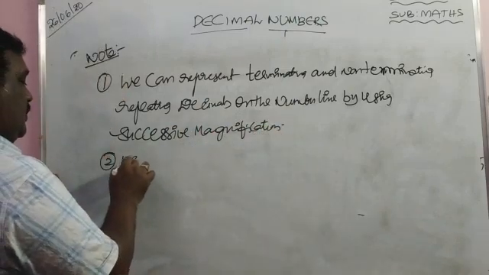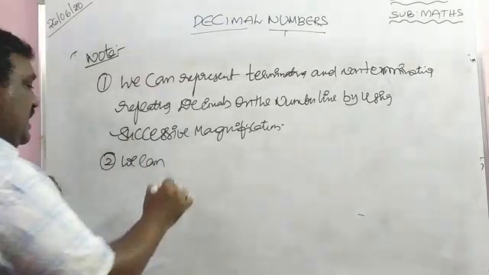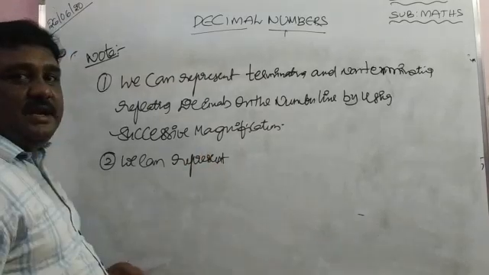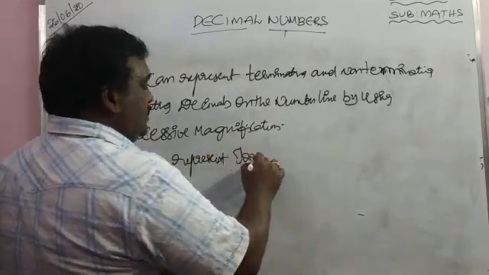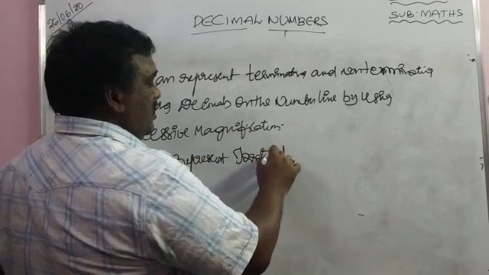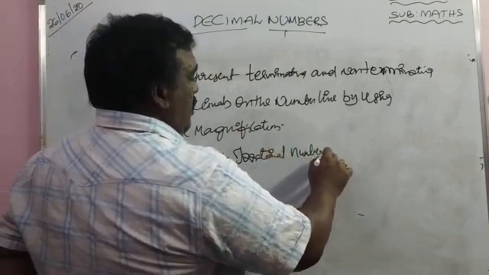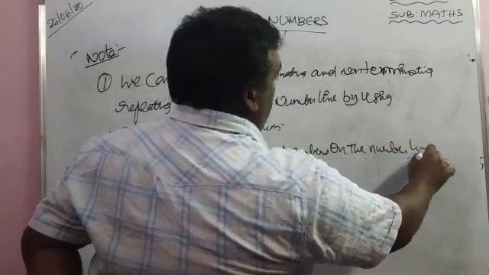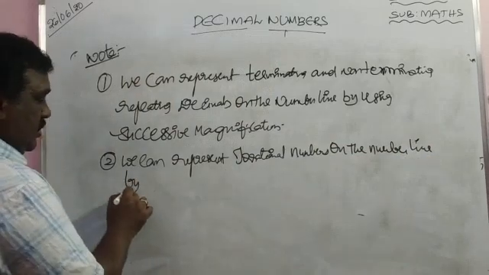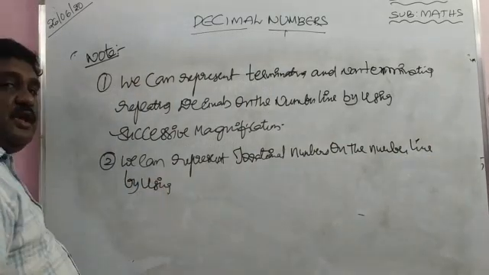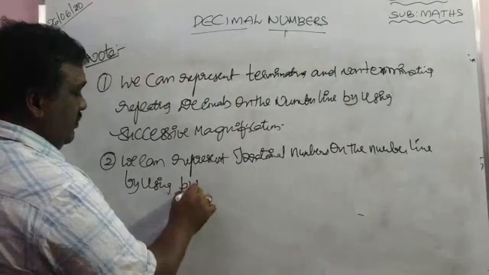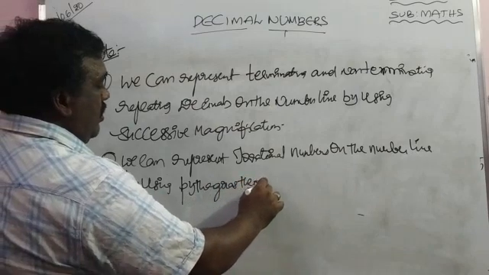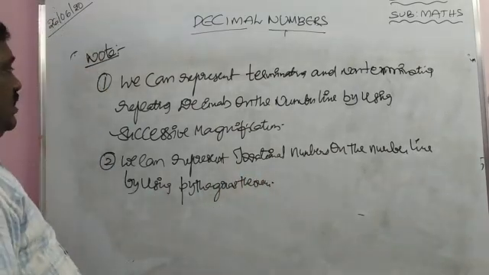Second point, write down neatly, we can represent irrational numbers on the number line by using Pythagoras theorem. These are the points to remember.